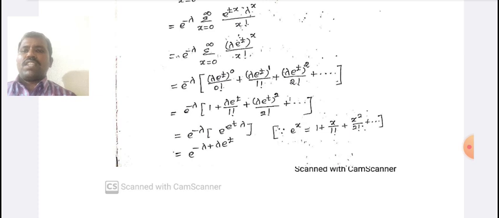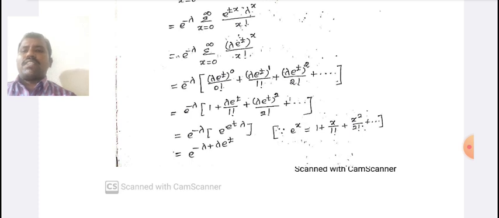Expanding, e power minus lambda into lambda e power t whole power 0 divided by 0 factorial plus lambda e power t whole power 1 divided by 1 factorial plus lambda e power t whole square divided by 2 factorial plus so on.